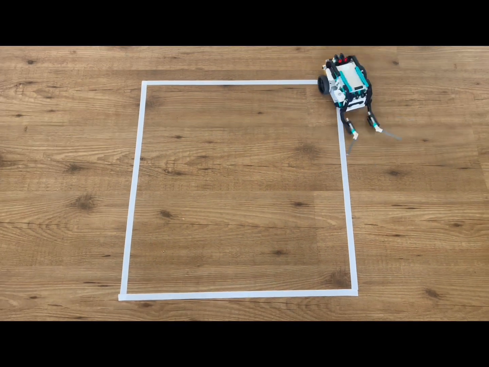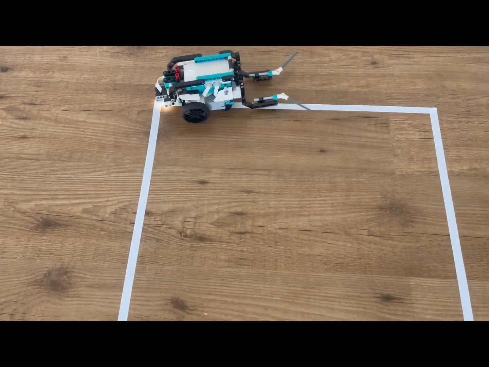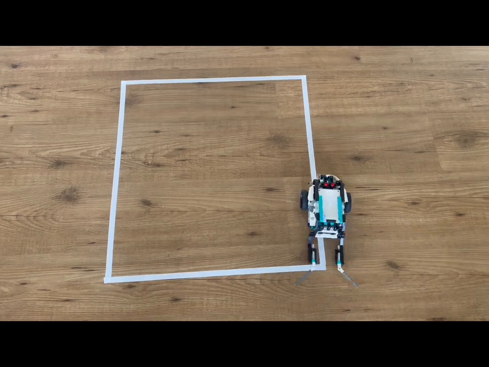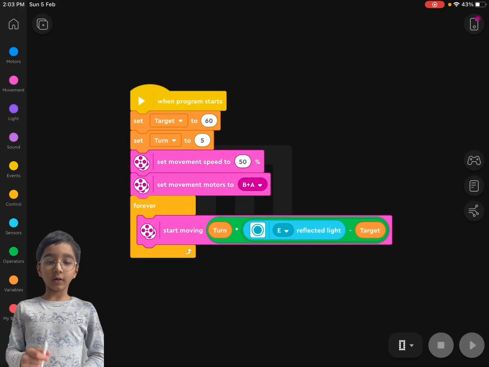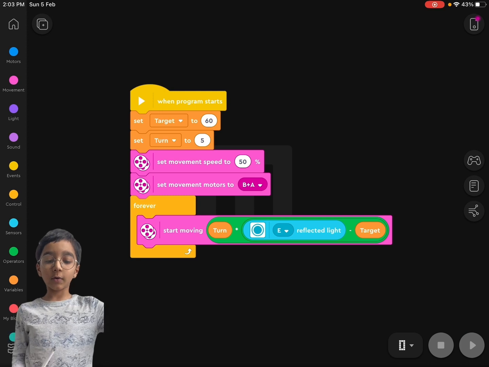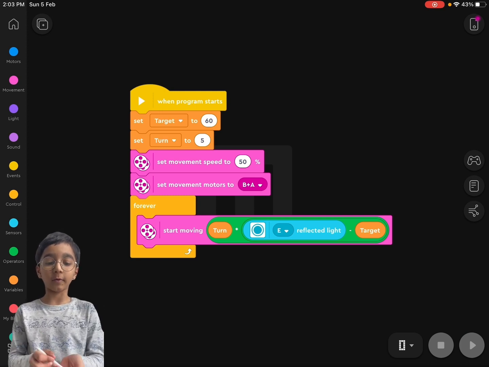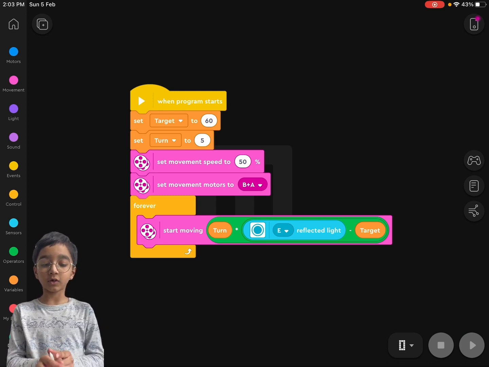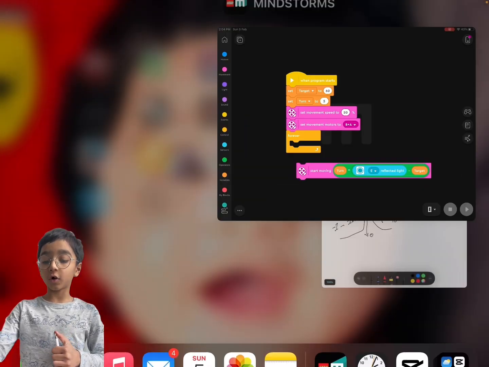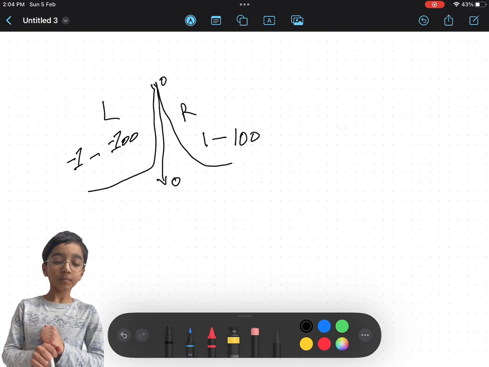As you can see, my robot is following the line. Isn't it awesome? You can try yours out too. So we've already tried the robot follow the line. So now I'm going to tell you more about the formula, the forever loop, start moving, turn times reflected light minus target. So I'm going to go to my sketch app.